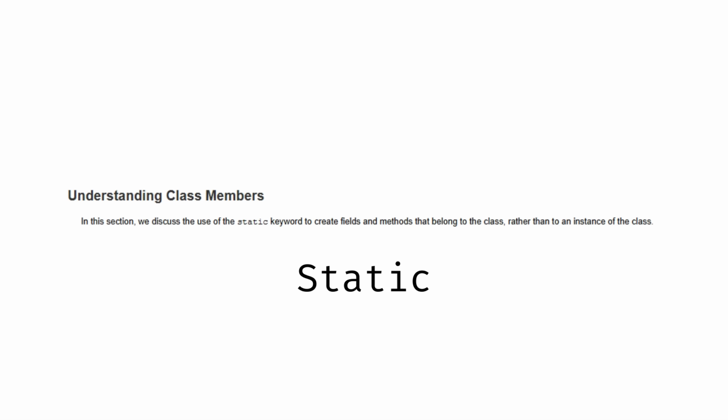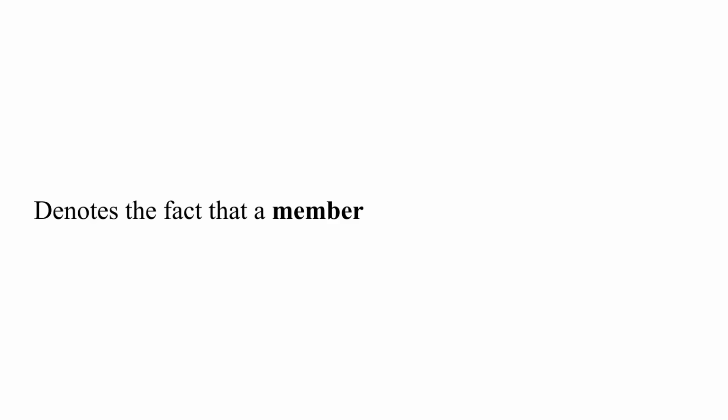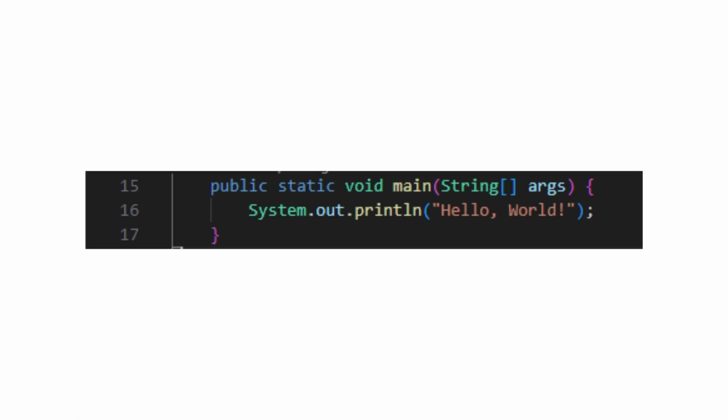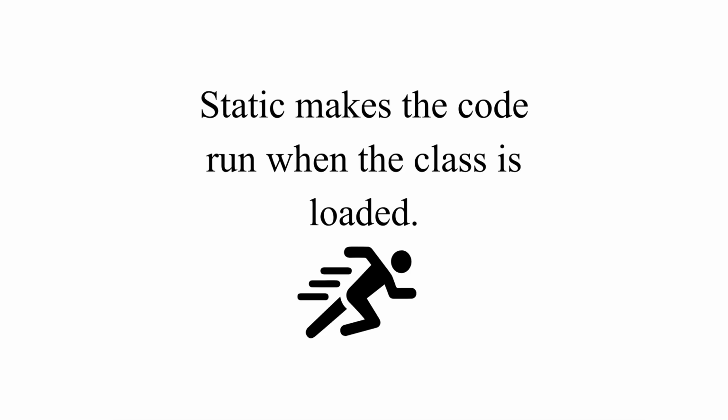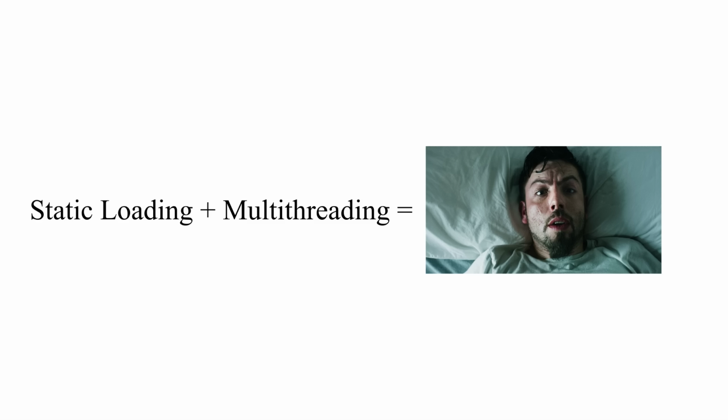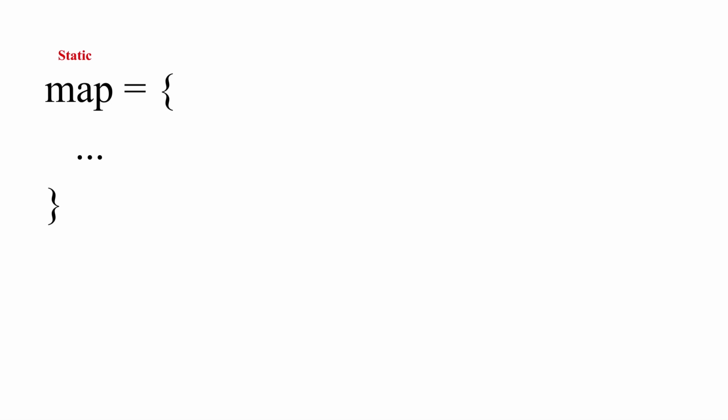It's time to learn with Flingbore. See, the static keyword used here and here in Java denotes the fact that a member, which is a variable, method, or class, is part of the class itself. When you write the main method of your Java program, you write public static void main string args. Static means this code runs as soon as the class is loaded. When we combine that with threads, we create a nightmare where things are running before we're even ready for them. This staticness is great until you're doing something idiotic like we are.